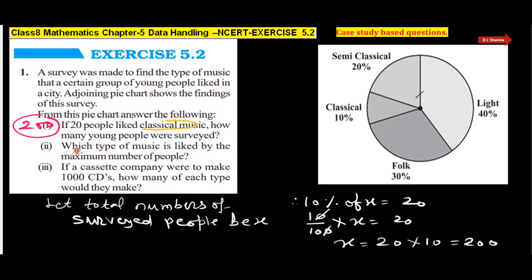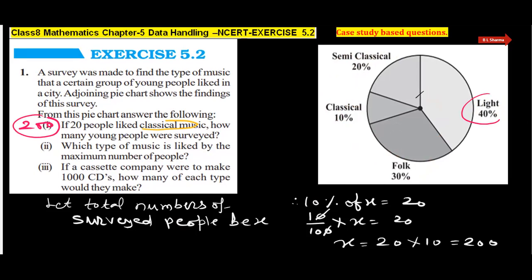And now the second part of this question is, which type of music is liked by the maximum number of people? देखिए यहाँ पे लाइट 40%, सेमी क्लासिकल 20%, क्लासिकल म्यूजिक 10% और फोक 30%. सबसे मैक्सिमम आप देखेंगे ये है लाइट म्यूजिक.